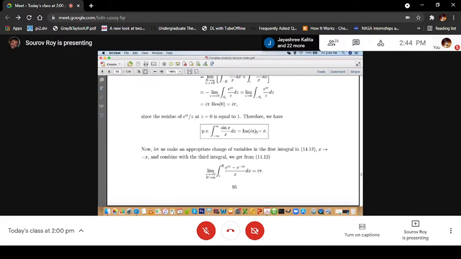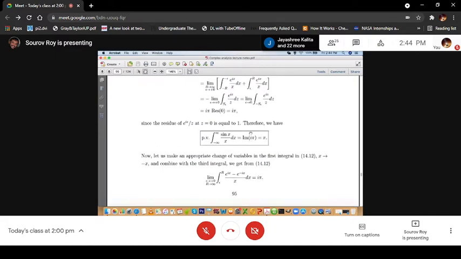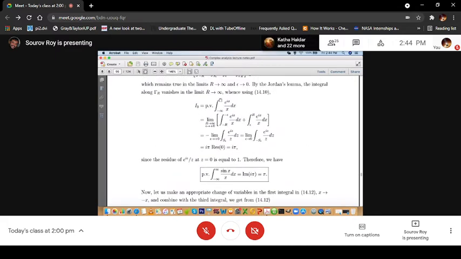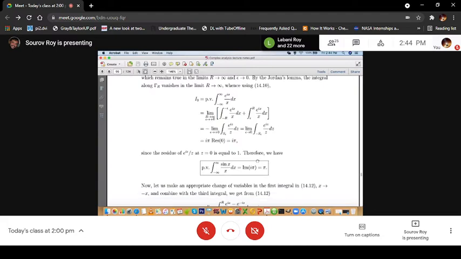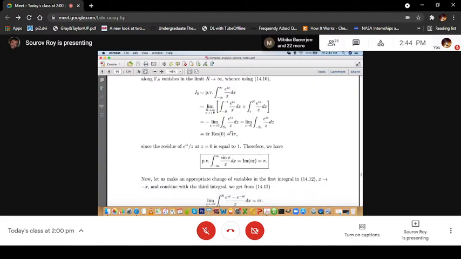So what we got is the principal value of e to the power ix by x dx, that is equal to i pi.